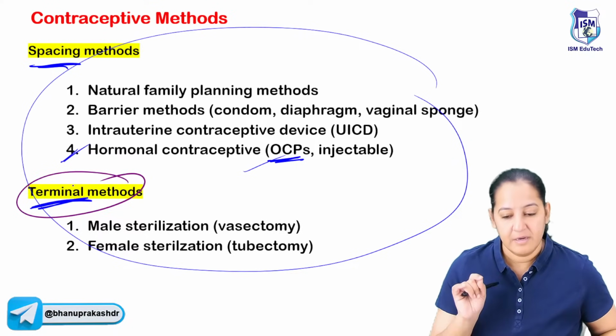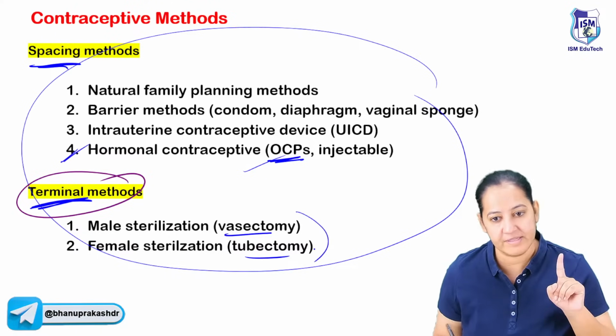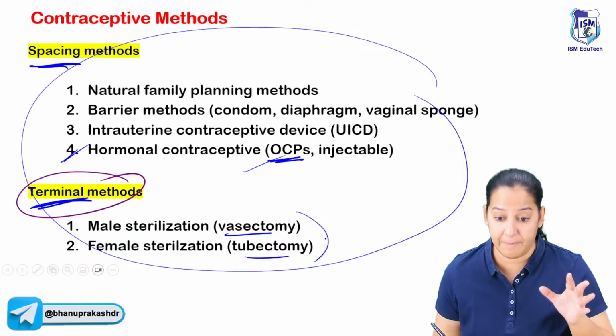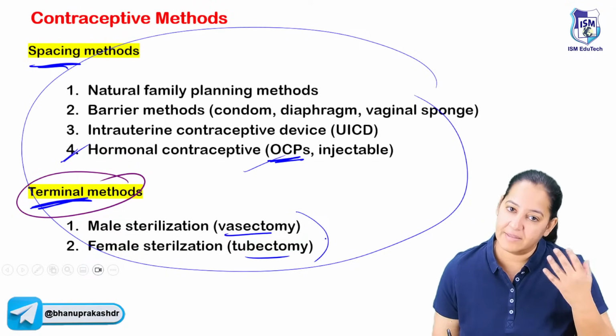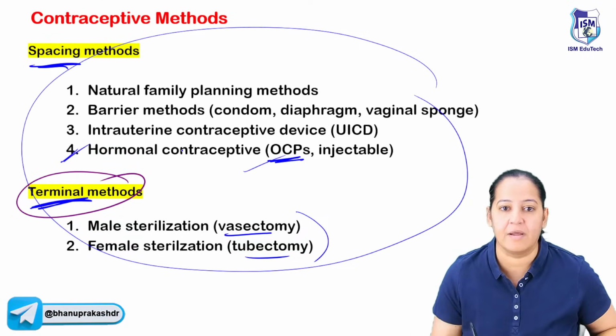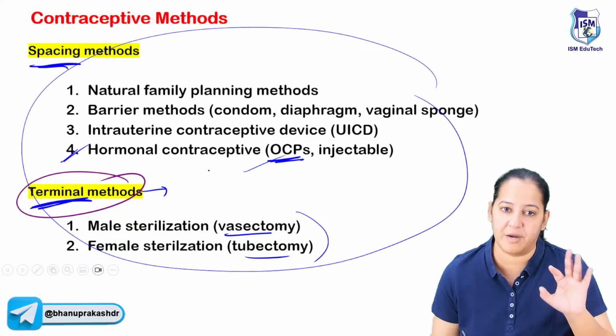In the male, vasectomy is done; in the female, tubectomy is done. In one couple, only one surgery is required. Vasectomy and tubectomy both are not required. If the couple is loyal, husband and wife, either the husband's vasectomy or the wife's tubectomy is done. So that is the terminal method. They already have 2 children, they do not want to expand their family, so we offer them terminal methods.